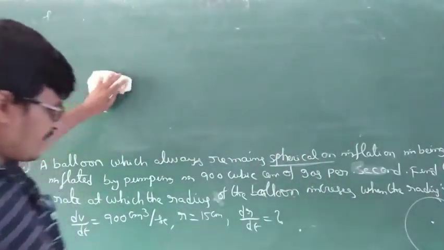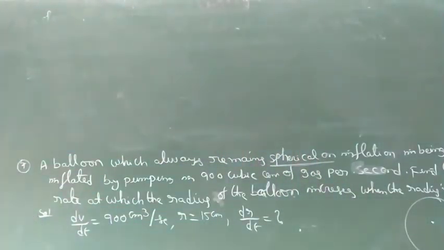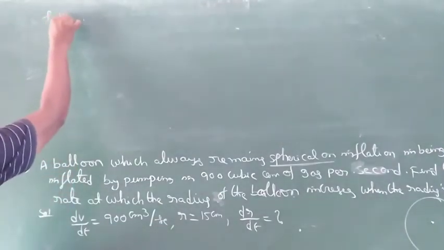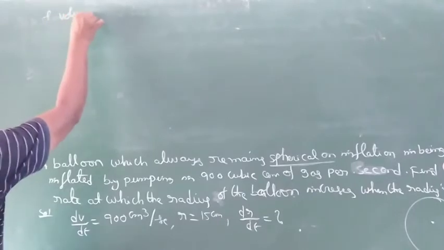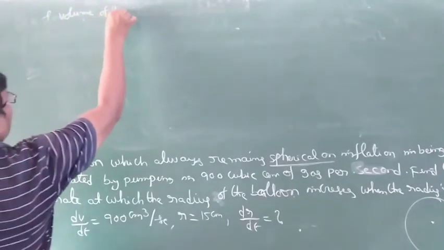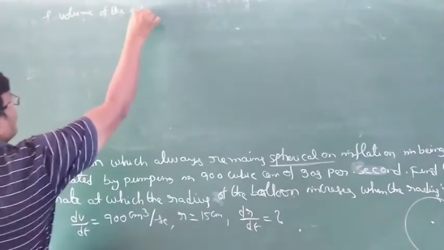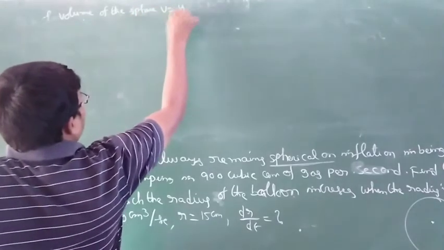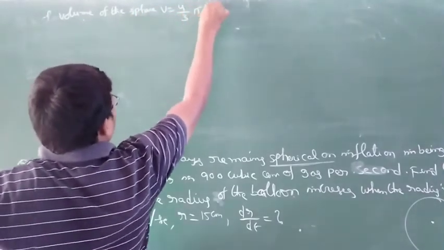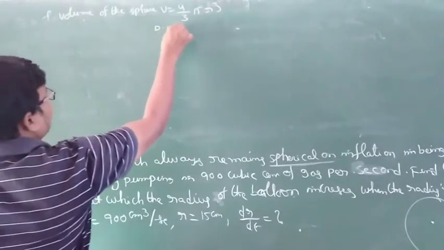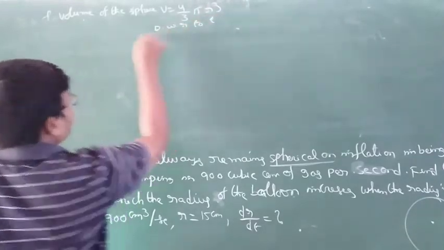See here, above. Volume of the sphere. Volume of the sphere V is equal to 4 by 3 pi r cube. Differentiate with respect to t.